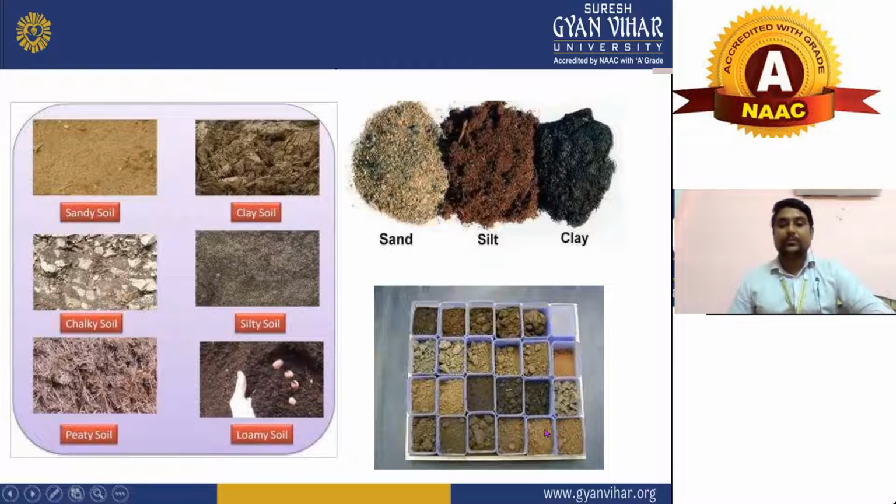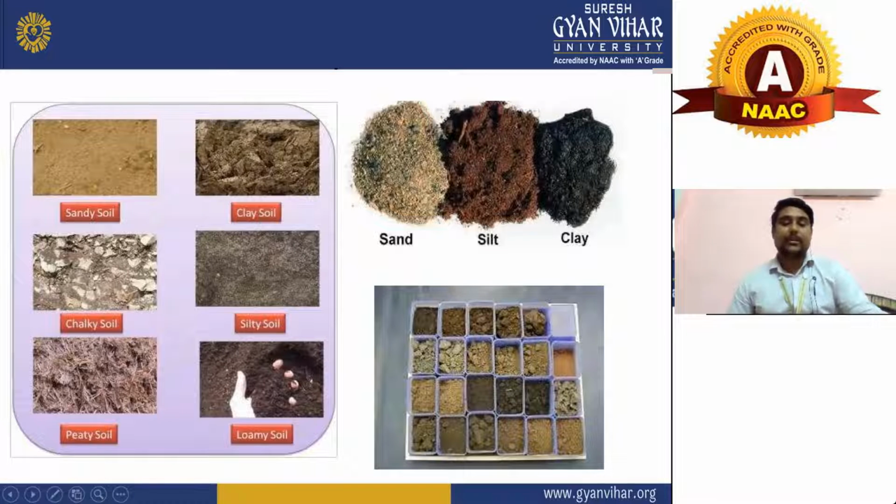Now you can see there are many samples of soil. Suppose you are doing work on this soil. This is, suppose, black cotton soil, and if you see the behavior of black cotton soil, when it comes in contact with water, swelling will occur in this kind of soil. This means when you are going to construct any building or structure on it, you should take care of its swelling during the rainy season.